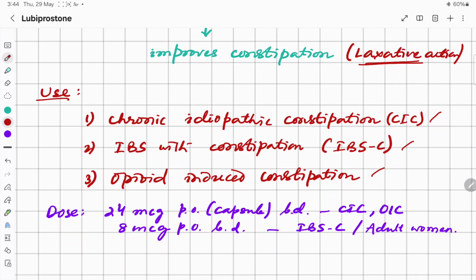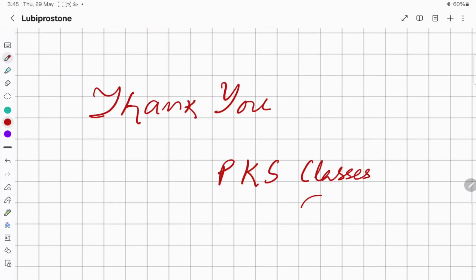Lubiprostone is used twice daily, orally, in the form of a capsule. In case of chronic idiopathic constipation and opioid induced constipation, we can use the higher dose, 24 microgram orally. And in case of irritable bowel syndrome, constipation dominant, the lower dose, that is 8 microgram twice daily, and mainly this is indicated in adult women above 18 years of age. So this is all about lubiprostone.